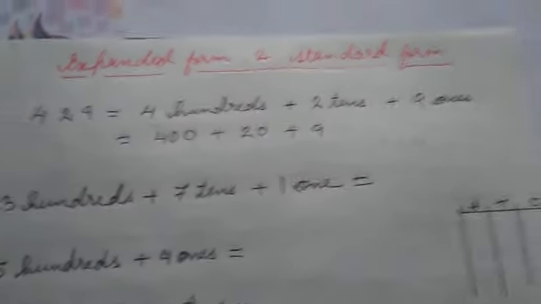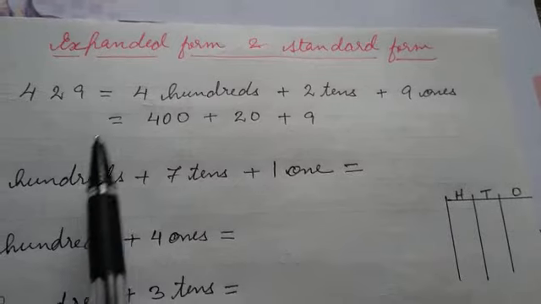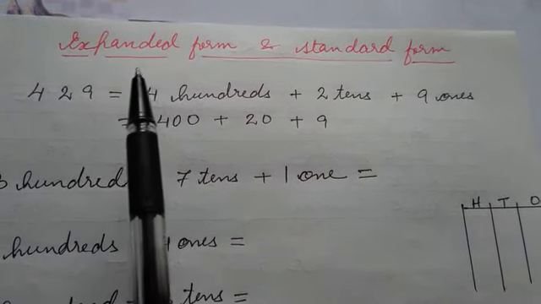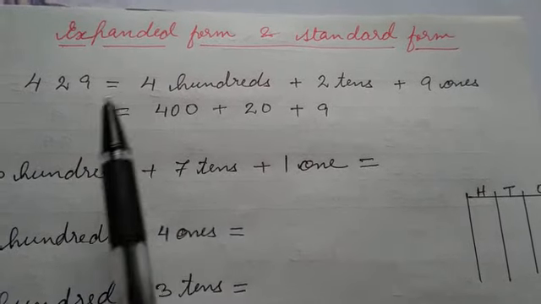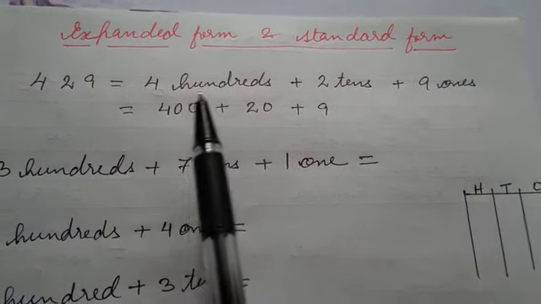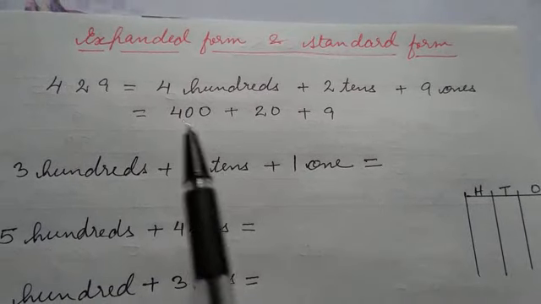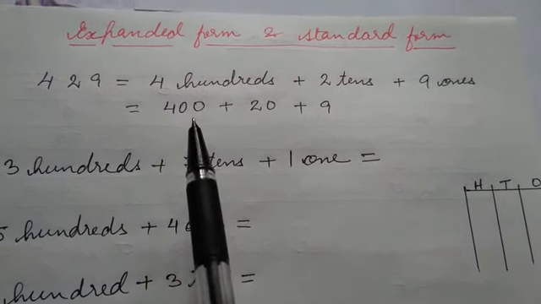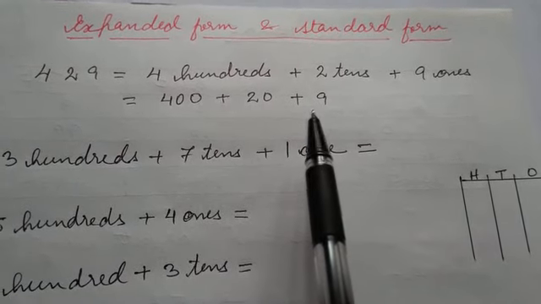We are going to see the expanded and standard form. You have learned expanded form in your previous class also. In expanded form, we are just expanding the numbers. 429, I have expanded here as 4 hundreds plus 2 tens plus 9 ones. This is in expanded form, and it is also written as 400 plus 20 plus 9. We can write it in this way too.